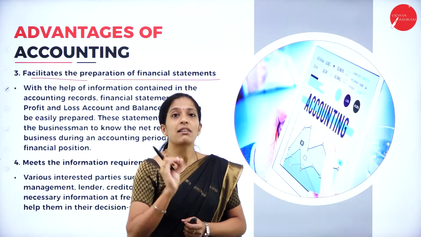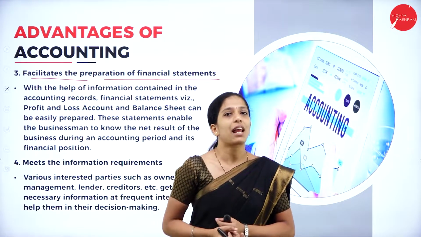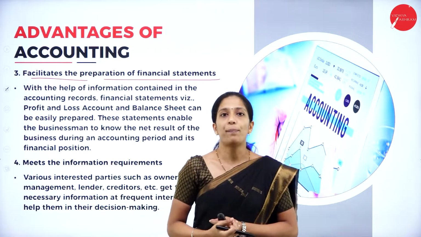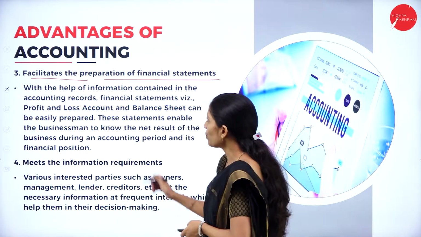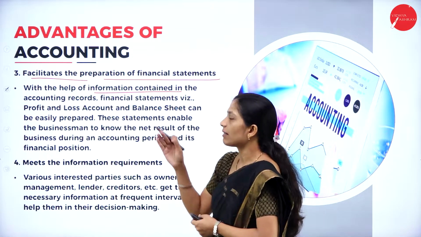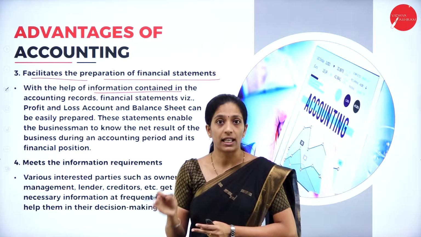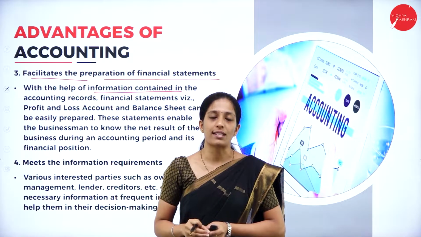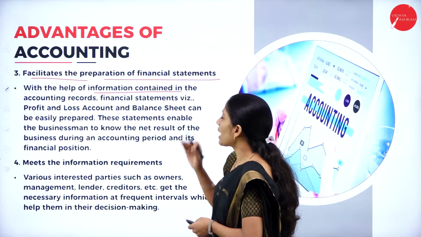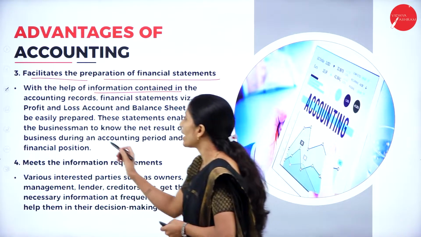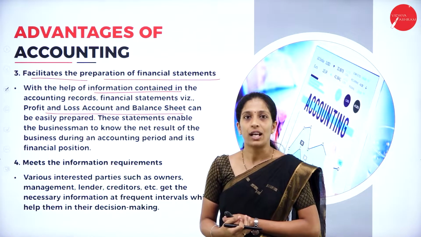So here the main intention of recording each and every transaction in the books of account, the ultimate aim is to prepare a proper financial statement, that is trading profit and loss account as well as balance sheet. So with the help of the information contained in the accounting records, as and when the transactions have taken place, immediately we will record those transactions in the books of account, which is called the accounting record. Financial statements such as profit and loss account and balance sheet. So which are the financial statements? That is profit and loss account and balance sheet.